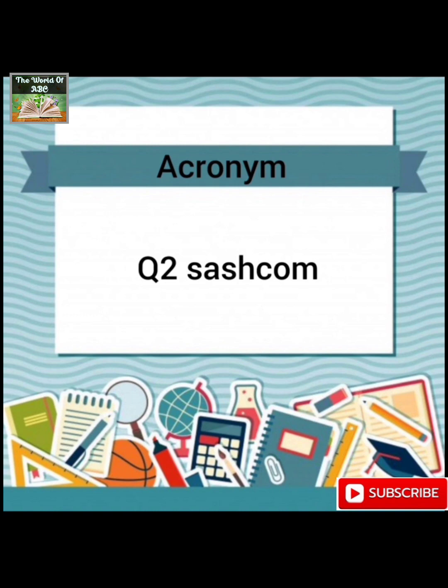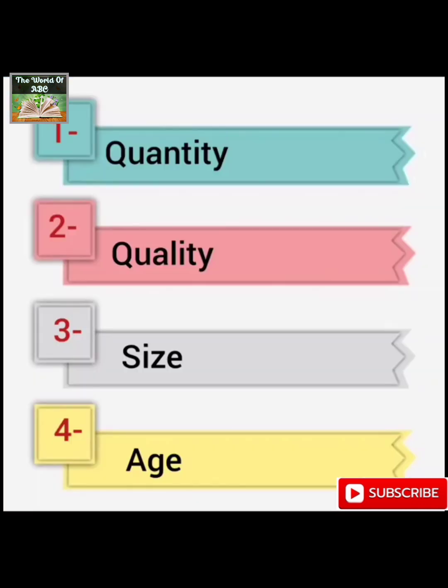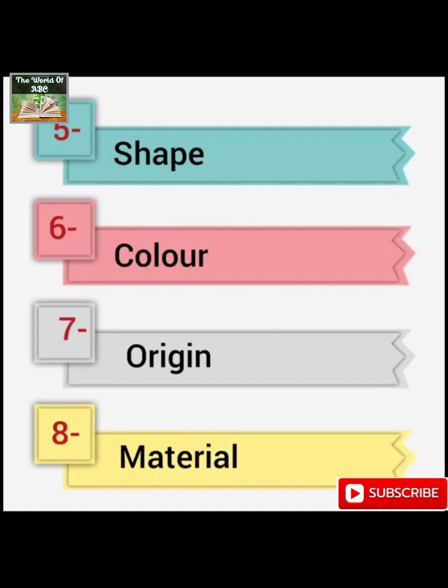Now let's talk about this Q square SCOM. Q square means at the very first number we will put quantity of a noun. Then we will consider quality. Then S stands for size, A for age, SH stands for shape, C is for color, O stands for origin, and M means material. Now these are 8 types of adjectives that have been put according to the sequence from 1 to 8, and we have to put these given adjectives that we have already discussed in the earlier examples accordingly to make the sentence correct.